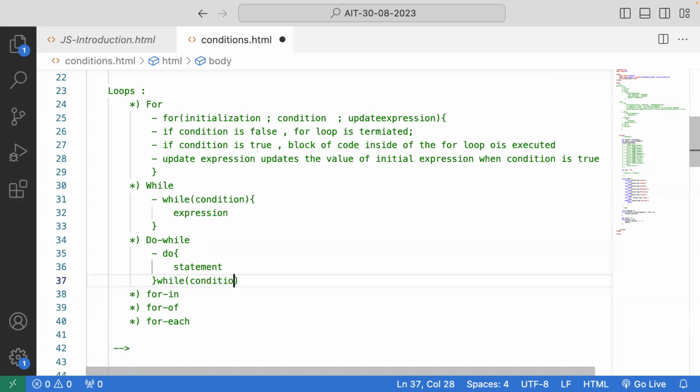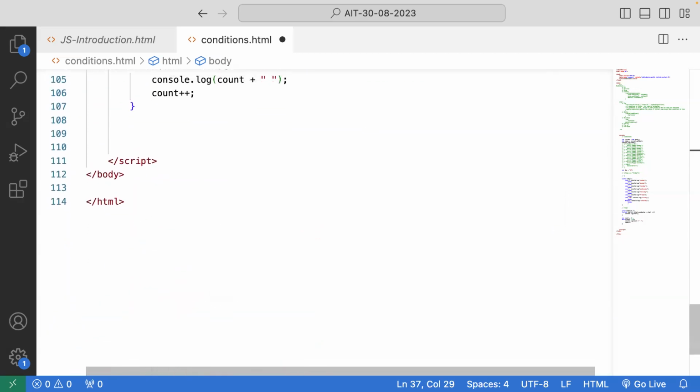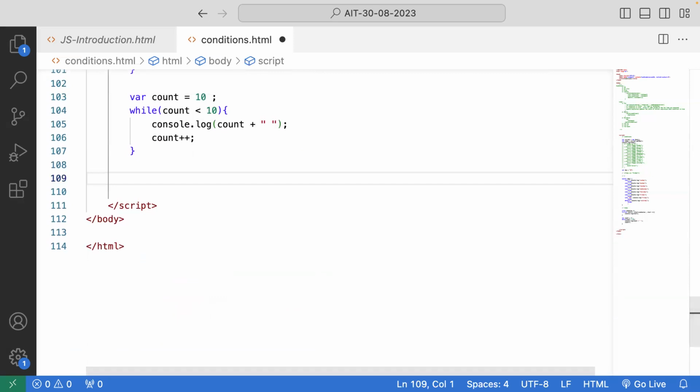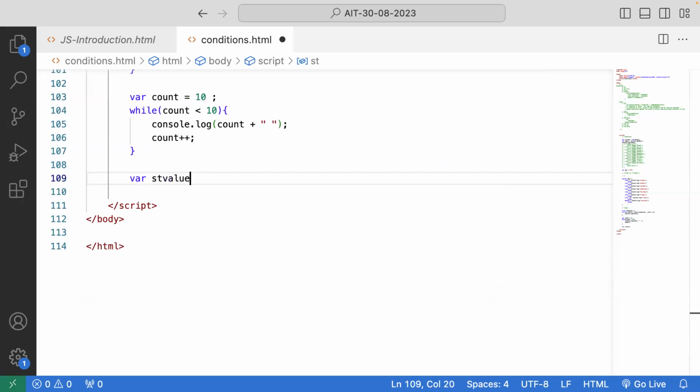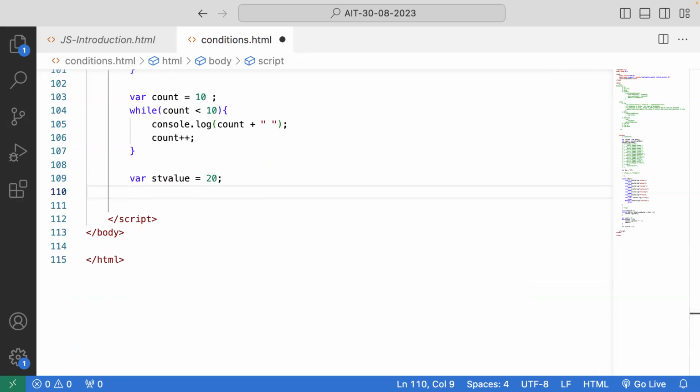So if you put it in practically as an example, for instance variable start value is equal to 20, just imagine. Now I'm doing the do while loop.